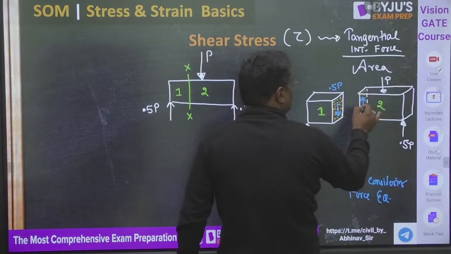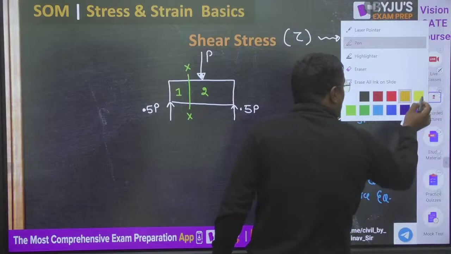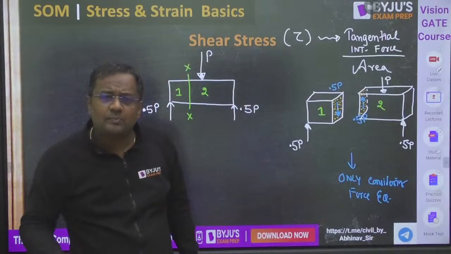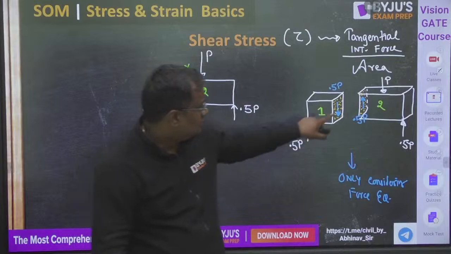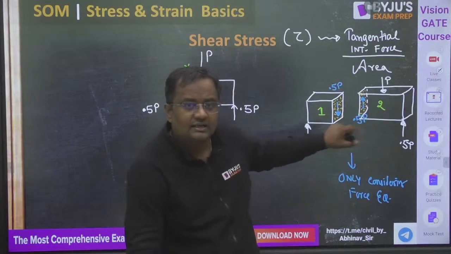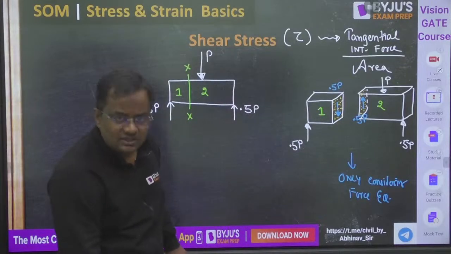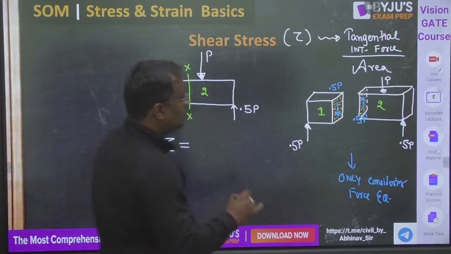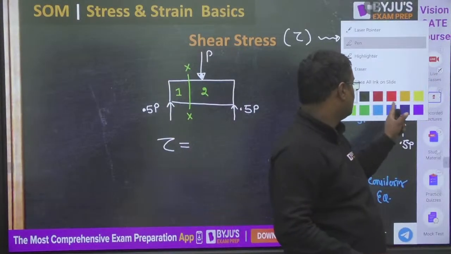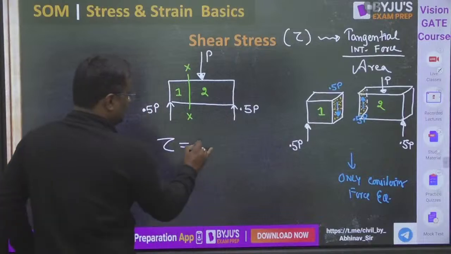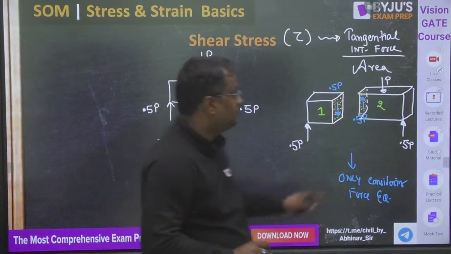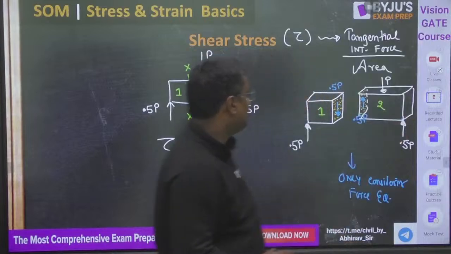On this area, is this normal stress or shear stress? Is it tangential or perpendicular? On this orange area, that is shear stress, tangential stress. So shear stress is equal to the tangential internal force 0.5 P divided by that area.